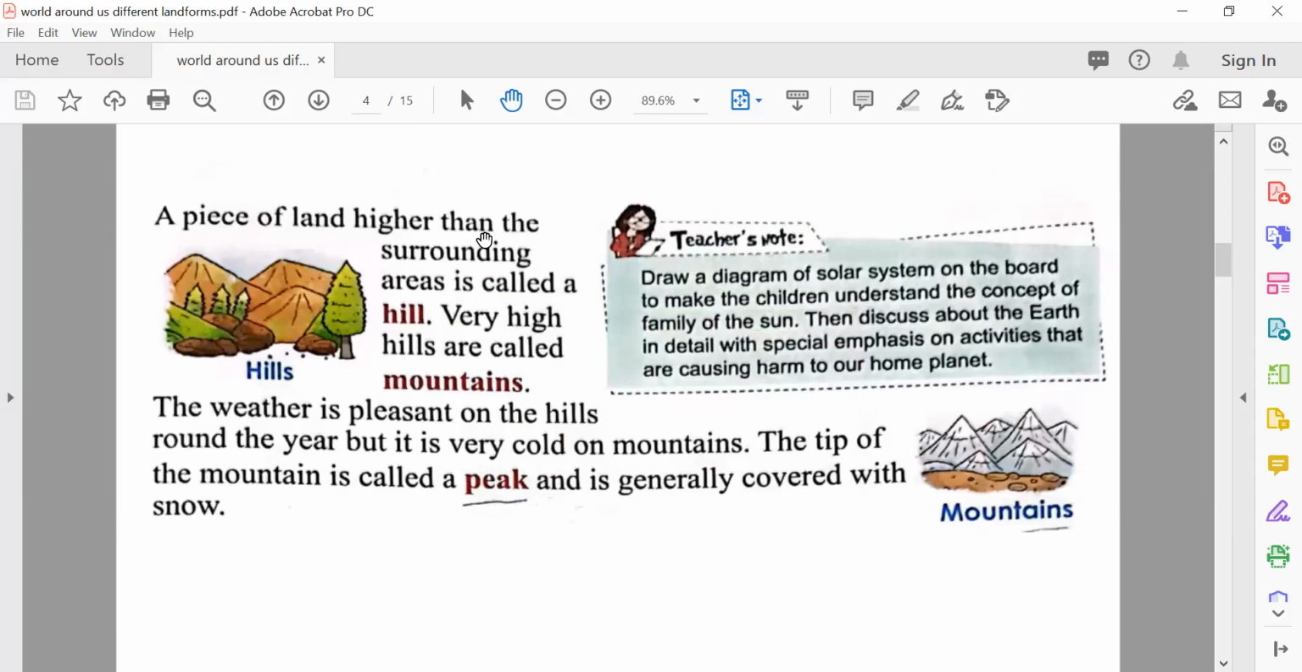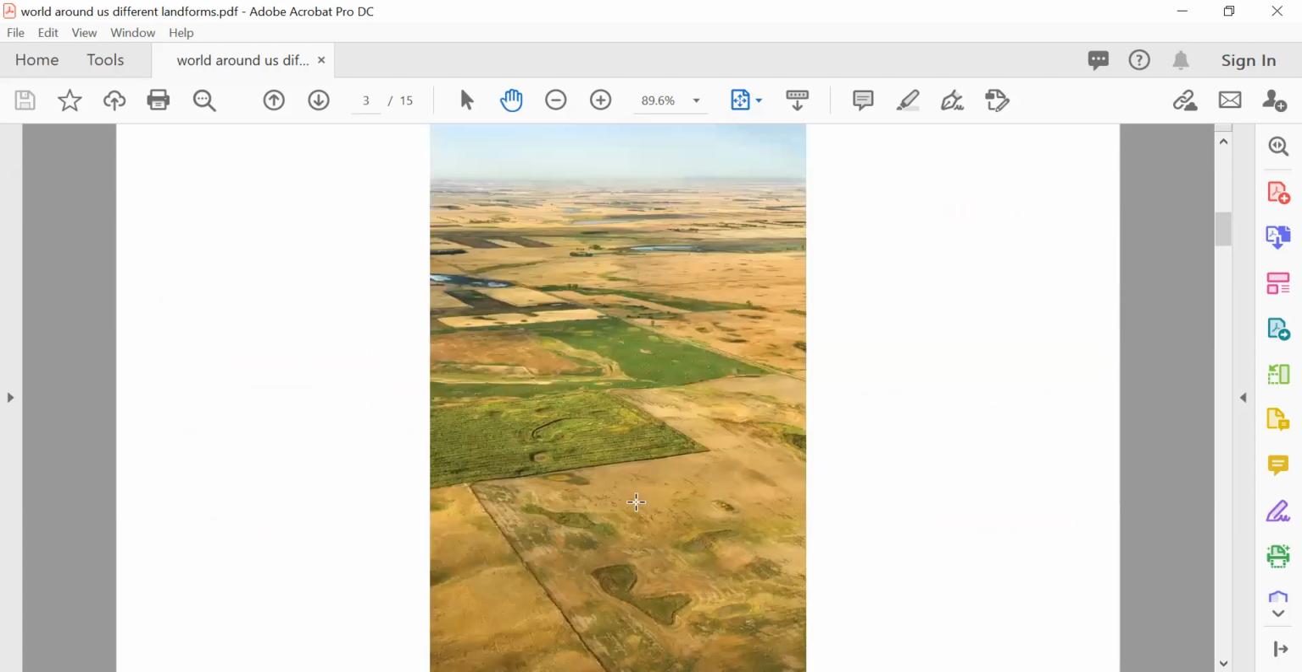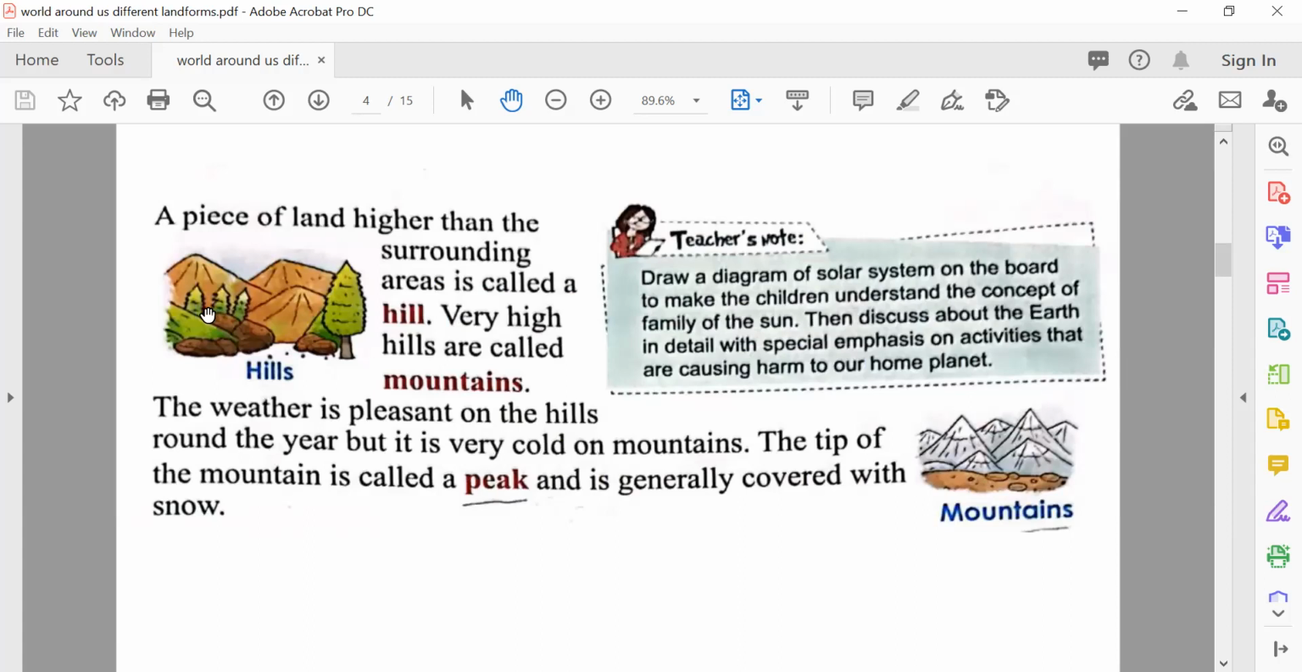A piece of land higher than the surrounding area is called a hill. So this was plain, it's flat, and this is higher than the surrounding area. This is called a hill. Very high hills are called mountains, M-O-U-N-T-A-I-N-S. The weather is pleasant on the hills round the year but is very cold on mountains. The tip of the mountain is called a peak and is generally covered with snow.